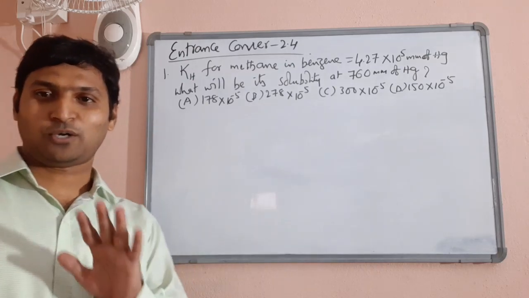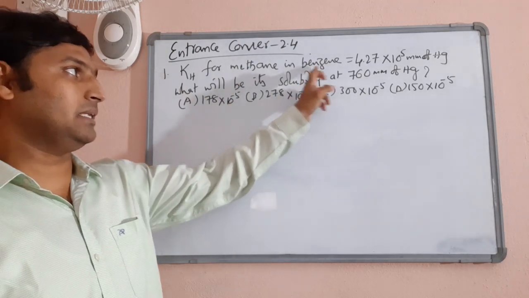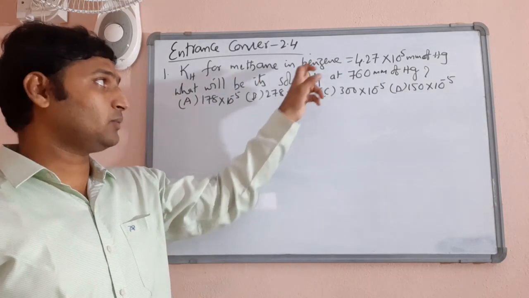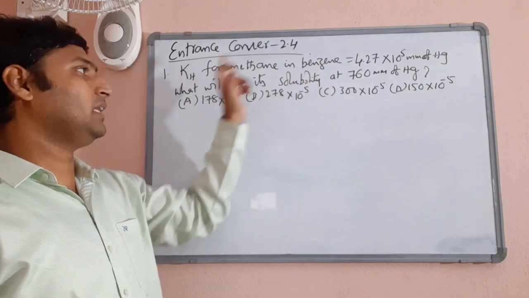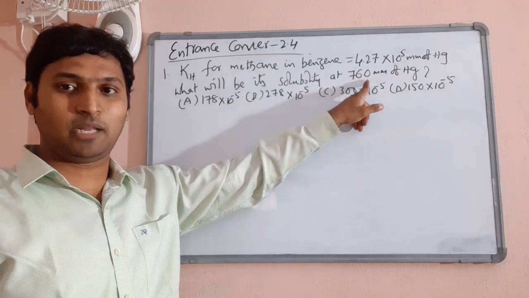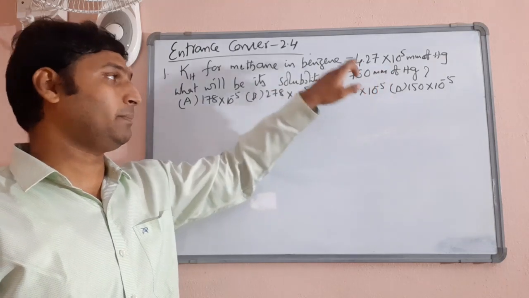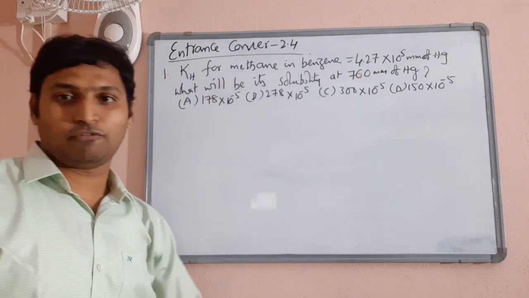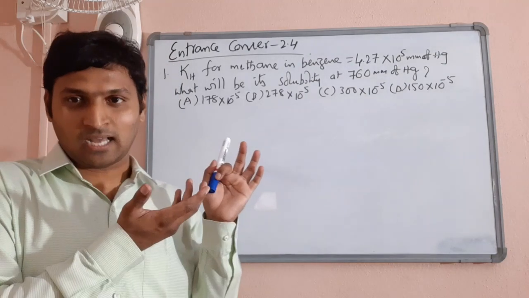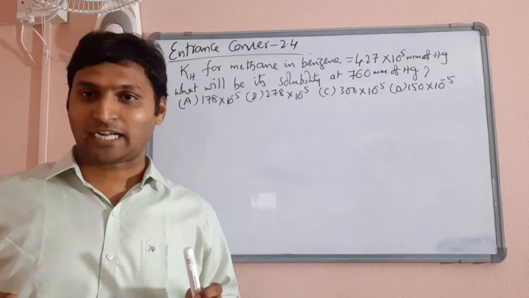First one is a straightforward, simple numerical. Henry's law constant for dissolution of methane in benzene is given, and by the way, methane is a nonpolar gas, that's why it will be soluble in nonpolar liquid only. So methane in benzene is given. Then he is asking, if the pressure exerted is 760 millimeters of mercury, which is of course exactly 1 atmosphere, what will be the solubility of methane? When he says solubility and is asking based on Henry's law constant, you should understand he is asking for solubility in terms of mole fraction only.